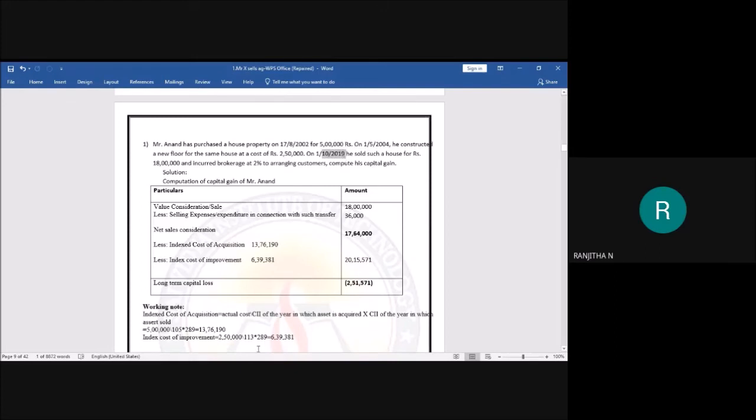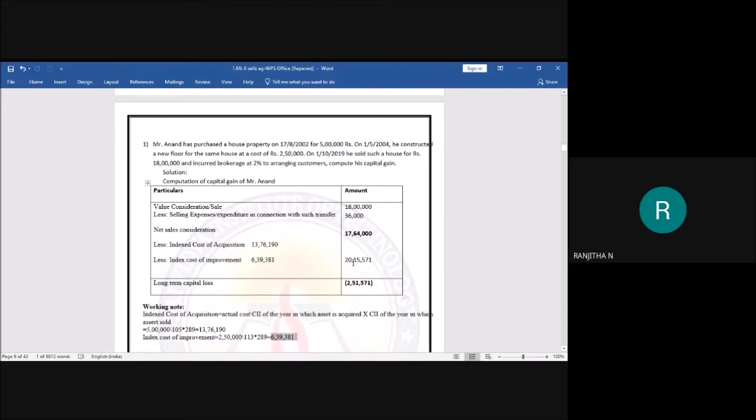Then get me the final balance that you're getting. That is 6,39,381. Add it and take it to the outer column. That is, you are going to get 20,15,571.